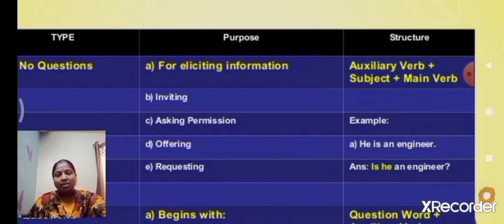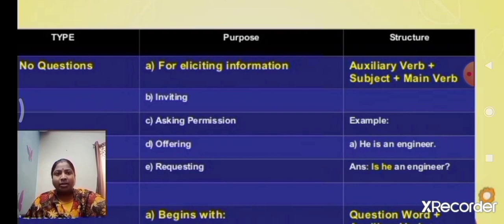How can we change the sentence? Is is the auxiliary verb. We take the auxiliary verb first. After that, we follow the structure. Auxiliary verb plus subject. He is the subject. Is he? Here, no main verb in the sentence, so we can add the object, an engineer. Must and should we put the question mark. Is he an engineer? Is he an engineer? Got it, children? Do you understand?